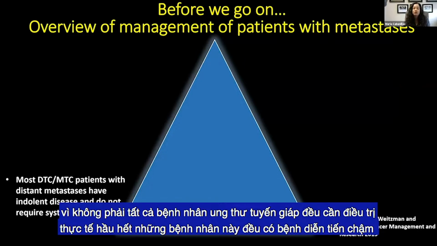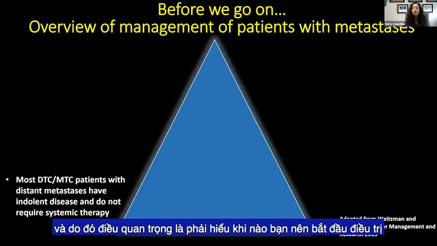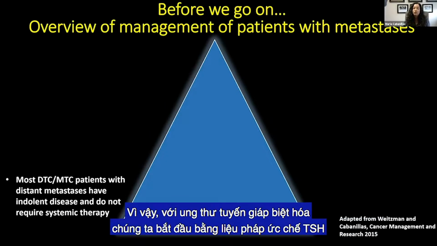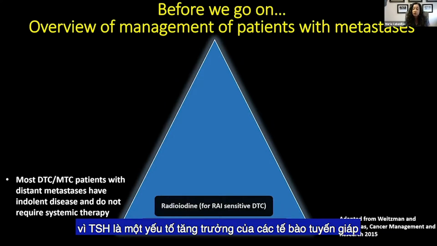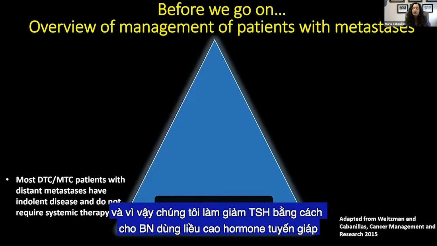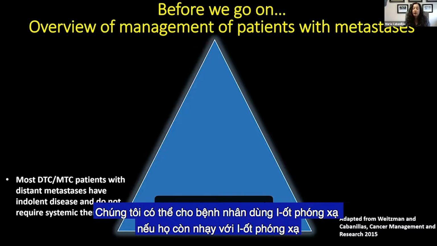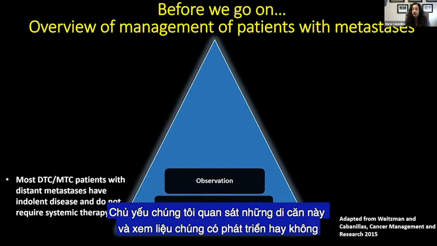In fact, most of these patients have indolent disease. And so it's important to understand when you should start treating. So with differentiated thyroid cancer, we start by suppressing the TSH, because TSH is a growth factor for thyroid cells. And so we drive that TSH down by putting them on high doses of thyroid hormone. We can give them radioiodine if they're radioiodine sensitive. Mostly we observe these metastases and see if they are going to grow or not.